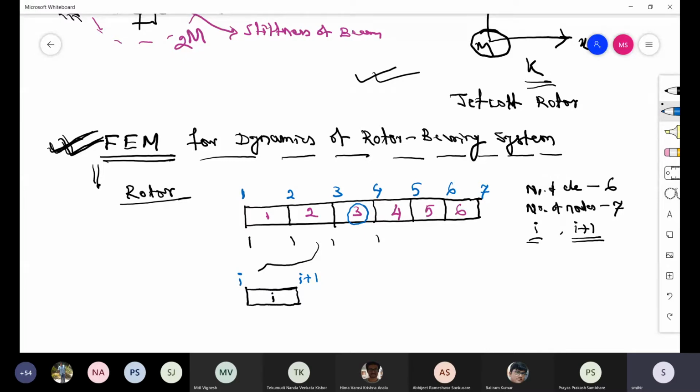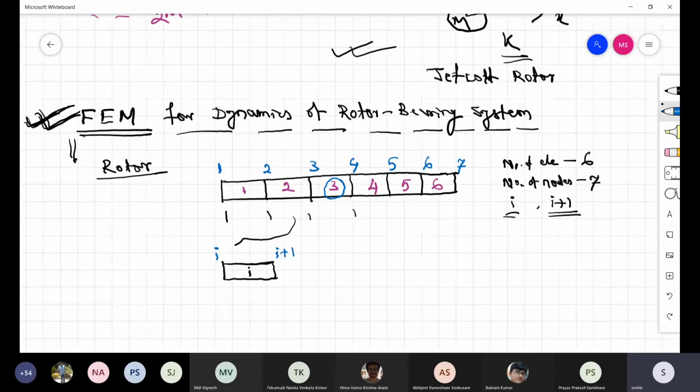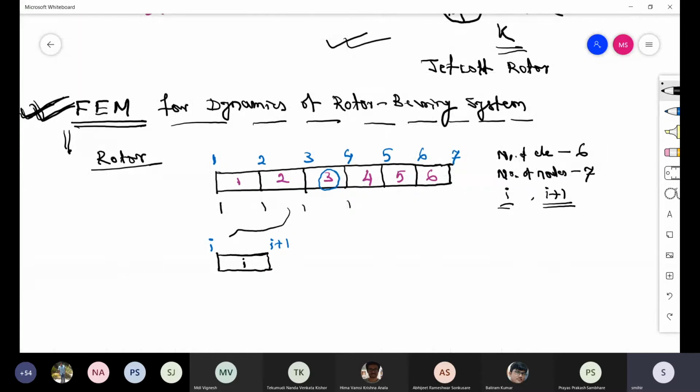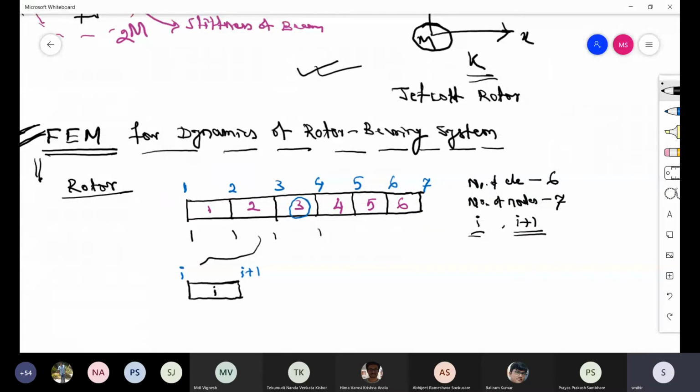Okay. Now for any system to be discretized, first we should see the number of degrees of freedom or the coordinate system. So any body in space has how many degrees of freedom? 6 degrees of freedom. So the fundamental 6 degrees of freedom are x, y, z, then rotation about x, rotation about y and rotation about z. Let's say theta x, theta y, theta z.